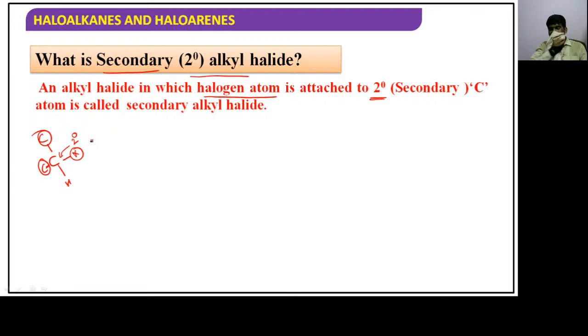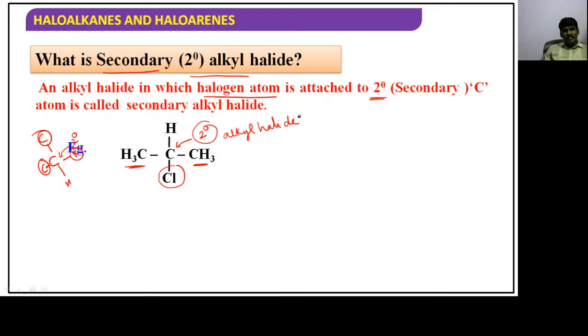Why is it called so? This carbon is connected to this carbon and this carbon. So the carbon is connected to two carbons, hence it is said to be a secondary carbon. And the halogen is attached to a secondary carbon, hence it is called a 2-degree alkyl halide or secondary alkyl halide. An alkyl halide in which the halogen atom is attached to a 2-degree carbon atom is said to be a secondary alkyl halide.